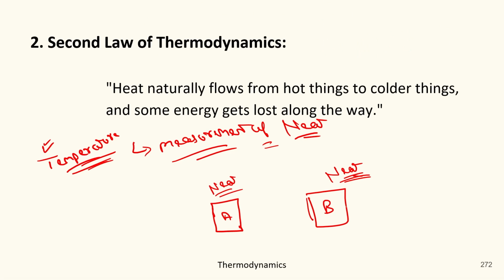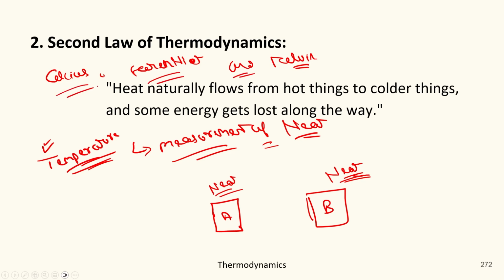Okay. So now let's come to the topic. If I ask you which object has more heat, then you must measure the temperature of that object. Got it? And temperature could be measured in these thermometers, and the important ones are Celsius, Fahrenheit, and Kelvin. Okay.